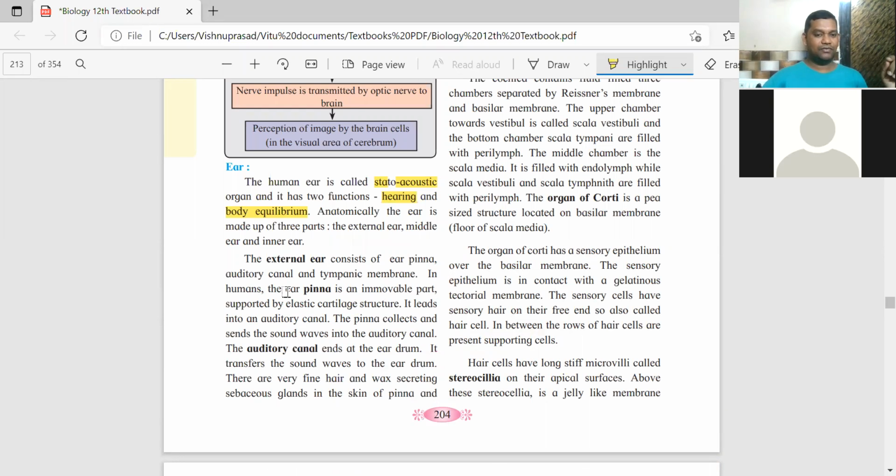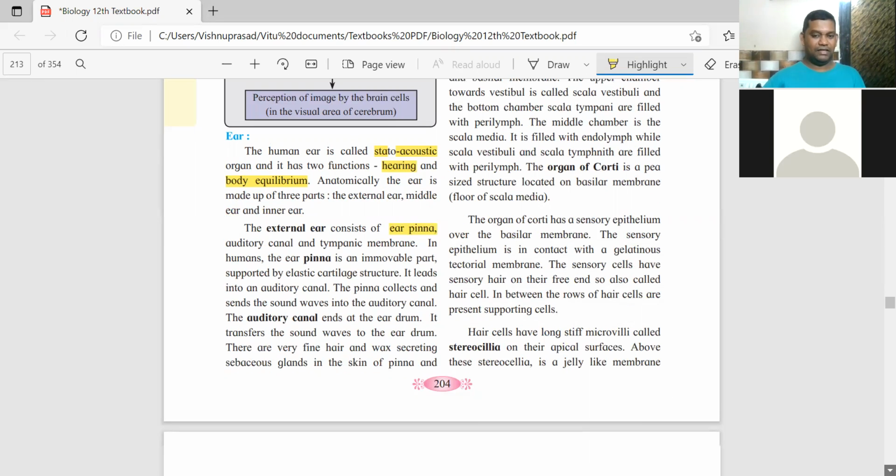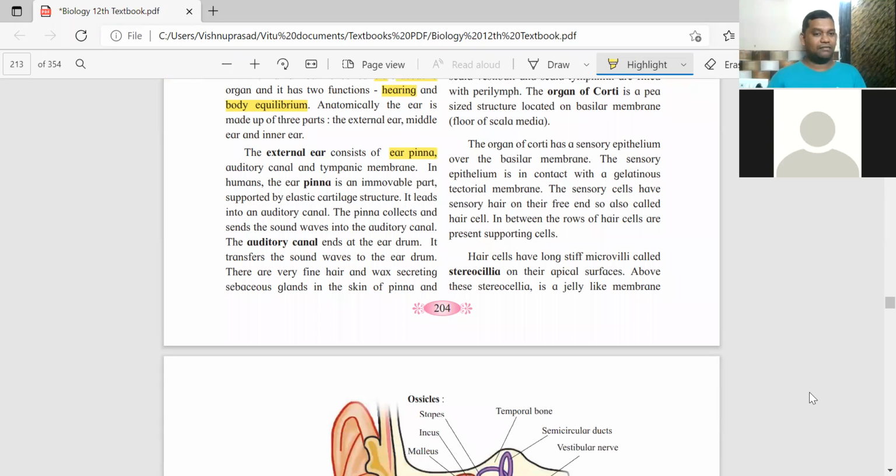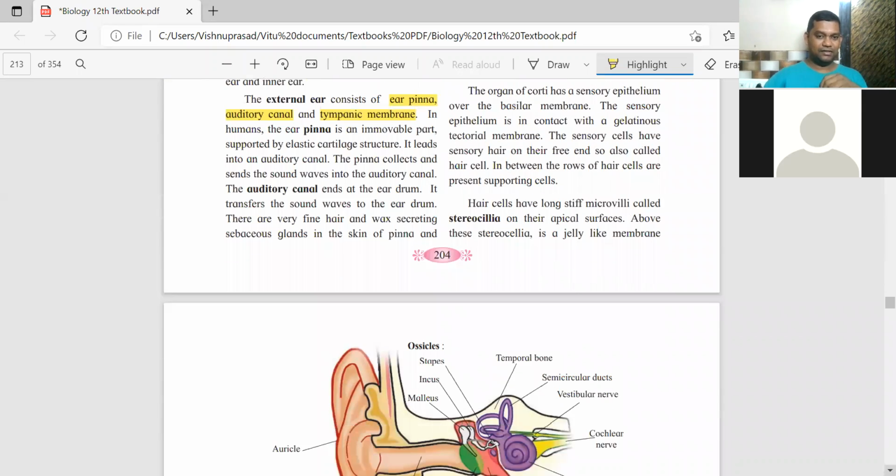In the external ear there is the ear pinna, the flap. The ear pinna is a characteristic feature of only mammals in the animal kingdom, class Mammalia under Kingdom Animalia. It is the group of animals which have an ear pinna. Then there is one auditory canal followed by a tympanic membrane. These are the three parts of the external ear.